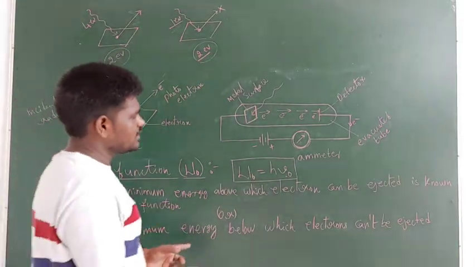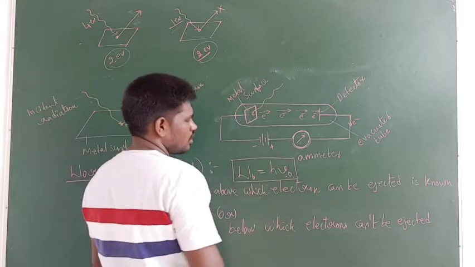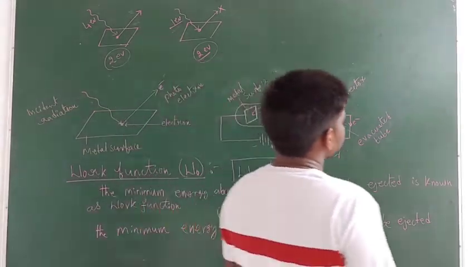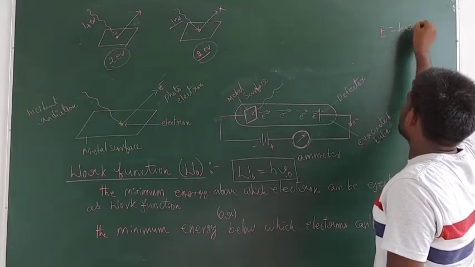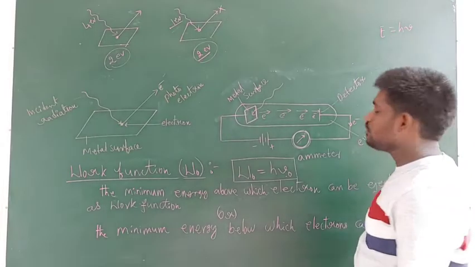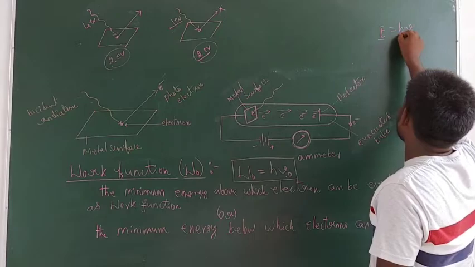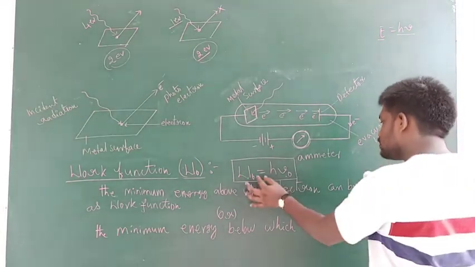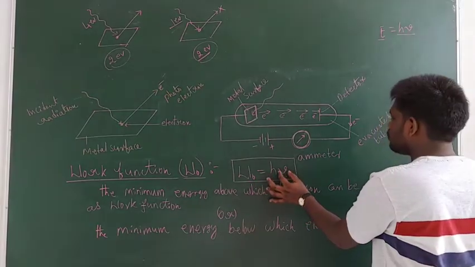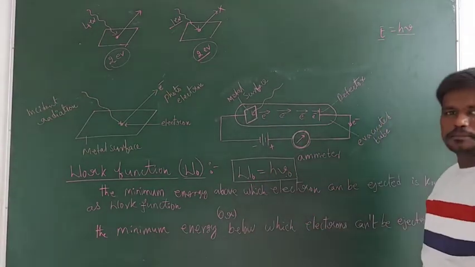This work function is equal to h nu naught, which is similar to the equation E is equal to h nu. So now from Planck's quantum theory we know that energy is equal to h nu. Work function is also an energy which is equal to h into threshold frequency.